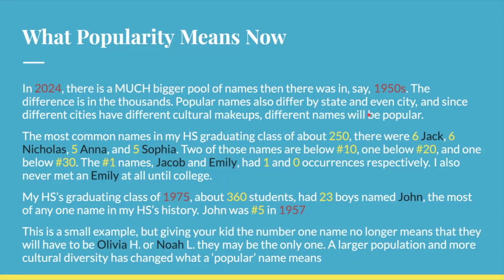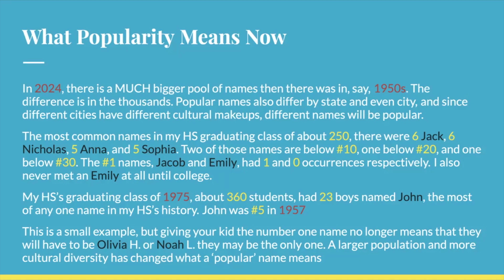But none of these names are in the top 10. One of them isn't even in the top 20, and one of them doesn't even reach the top 30. Meanwhile, the number 1 names in the United States for the year I was born, Jacob and Emily, had 1 and 0 occurrences respectively, and I never even met an Emily until college.